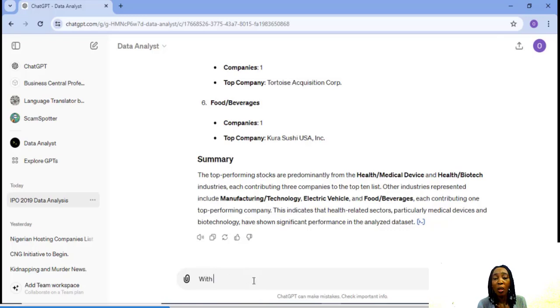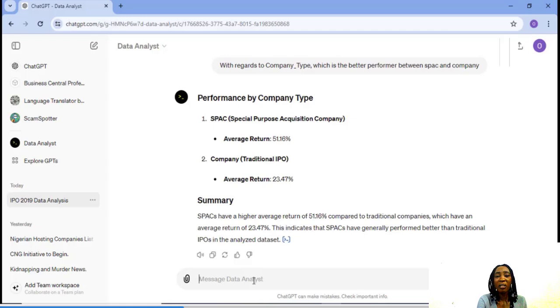That's brilliant. So we're asking it with regards to company type, which is the better performer between SPAC and company. Okay, it says here performance by company type. Special purpose acquisition company has an average return of 51%, while company traditional IPOs have an average return of 23.47%. SPACs have a higher average return of 51% compared to the traditional companies, which have an average return of 23%. This indicates that SPACs have generally performed better than traditional IPOs in the analyzed data set.